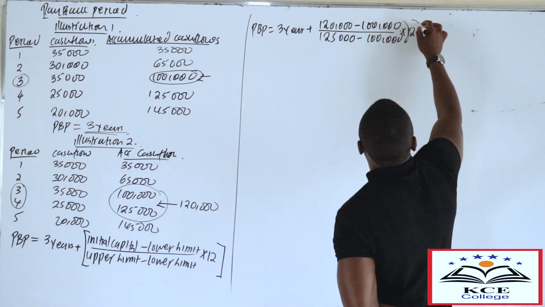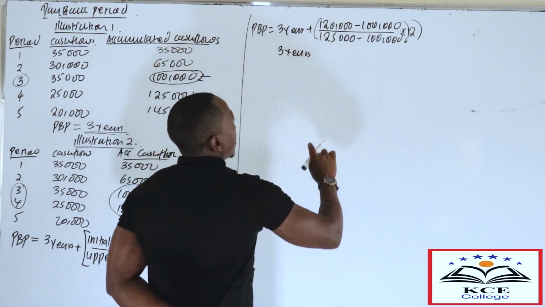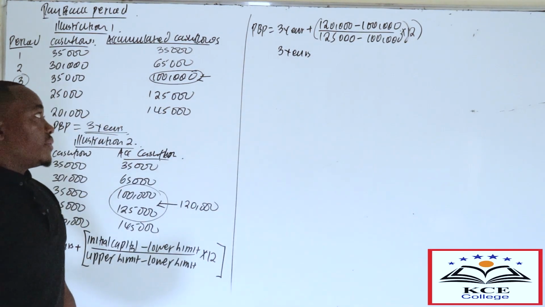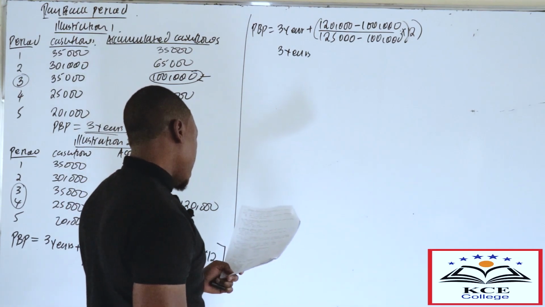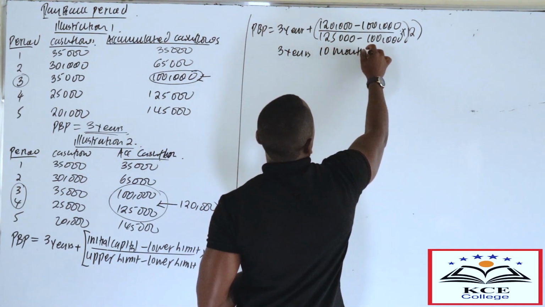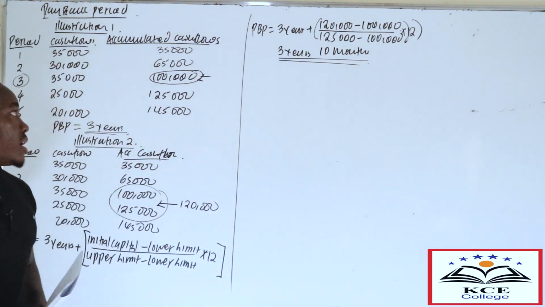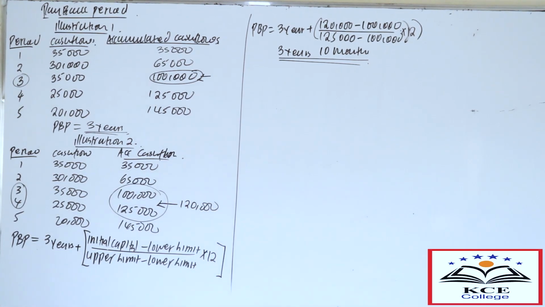Then you multiply by 12. In that case, you get 3 years, and that's 20 over 25, then you multiply by 12, and you get 10 months. If the capital is 120,000, that means the payback period will be 3 years and 10 months.